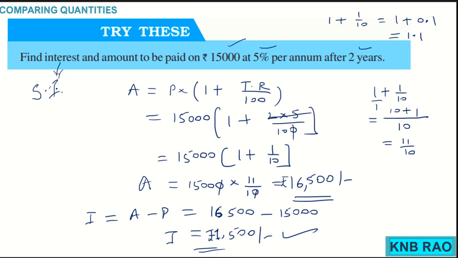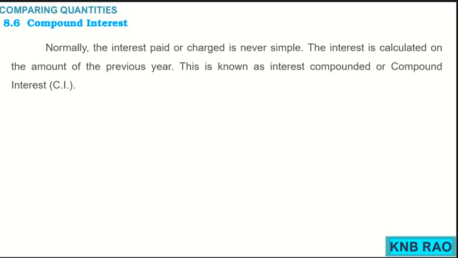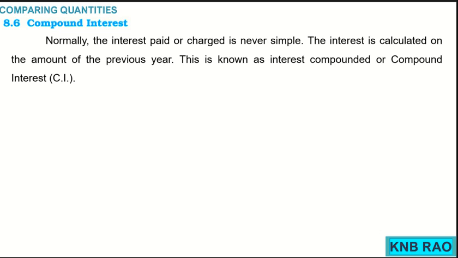Now we will recollect the meaning of compound interest. See children, coming to the word compound interest, normally the interest paid or charged is never simple. In any institution such as a bank, post office or financial company, if it is lending money, they will not charge simple interest.